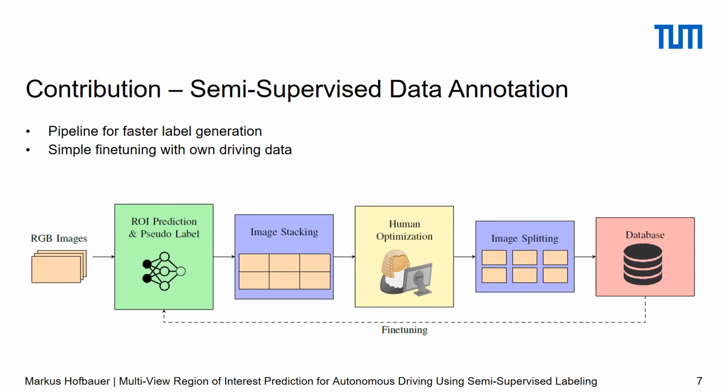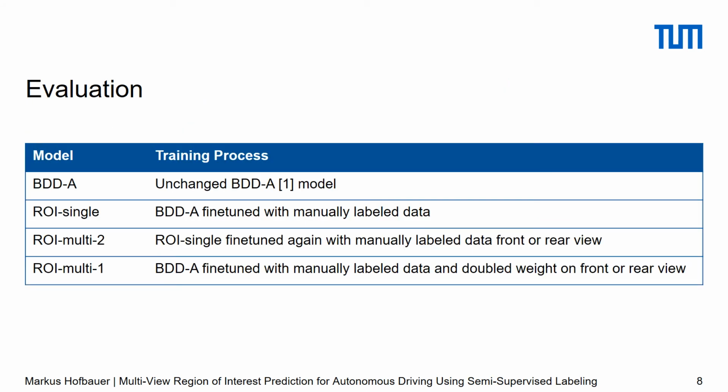To evaluate our approach, we implemented 3 different fine-tuning strategies and compared them to the baseline BDDA model. For the ROI single approach, we fine-tuned the BDDA model with all manually labeled data together. The ROI multi-2 is based on the ROI single, which we fine-tuned again with the manually labeled data, but this time we fine-tuned 2 separate models, either just with the front view data or the rear view data. This results in a higher weight for the specific viewing direction, so front or rear.